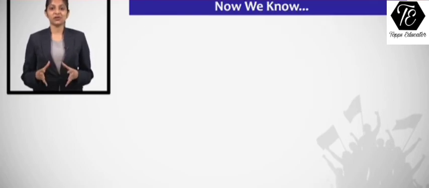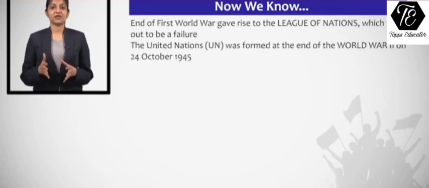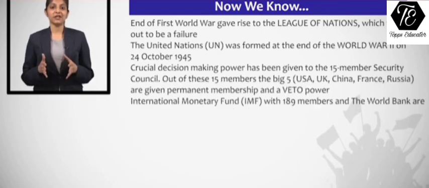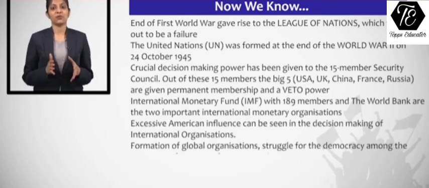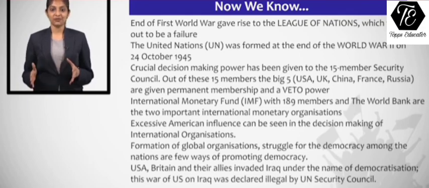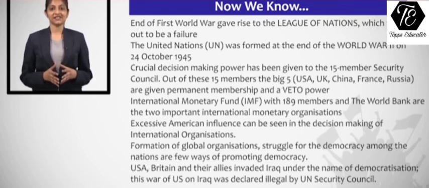Students, so in this module we discussed democracy at the global level. We understood the peace organizations which were formed after World War I and World War II. And after World War II, how the United Nations organization plays its role. We also understood its wing, the Security Council. We also understood the 2 other international organizations, that is the IMF and the World Bank. At the end, students, we also understood USA's war on Iraq, and that's it. So students, that's all for this module. Thank you.